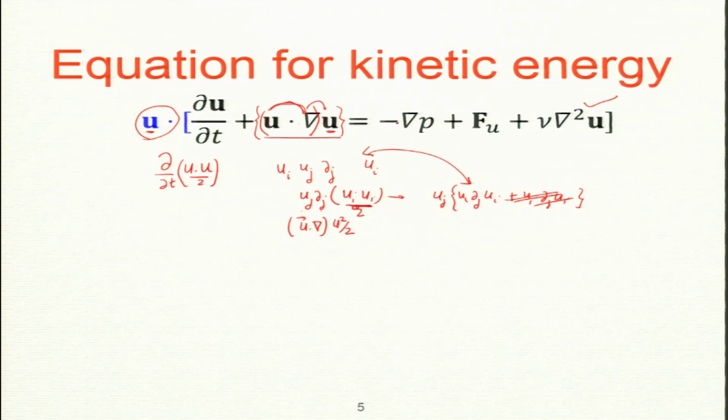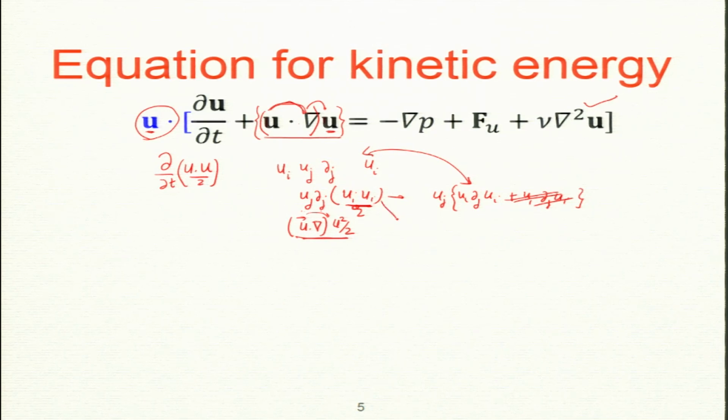Now, what about the next term, minus grad p dot u? So, this is what you should keep in mind: del dot u is 0. So, using del dot u I can simplify this further. Before I go to grad p dot u or u dot grad p, let me simplify further. Can I push u inside, the u vector? For incompressible flows, can I push u inside? Yes, you can push it inside.